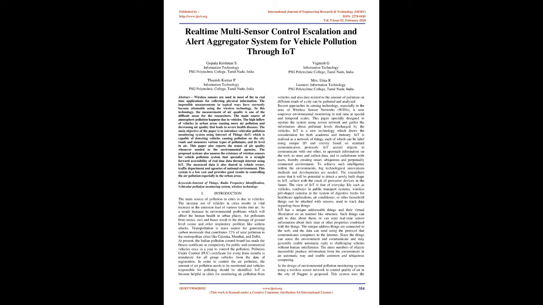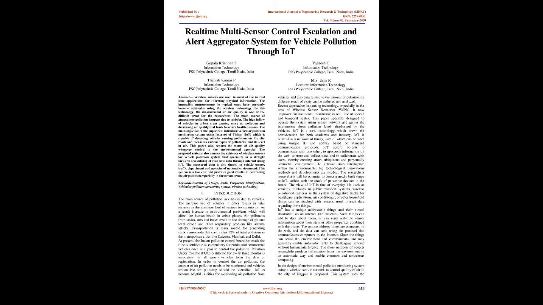The proposed system also assures the existence of wireless sensors for the vehicle pollution system that specialize in straightforward accessibility of real-time data through the Internet using IoT. The measured data is also shared with the vehicle owner, traffic department, and agencies of national environment. This system is low cost and provides good results in controlling air pollution, especially in urban areas. Keywords: Internet of Things, radio frequency identification, vehicular pollution monitoring system, wireless technology.